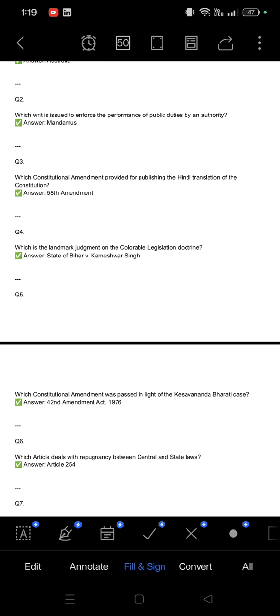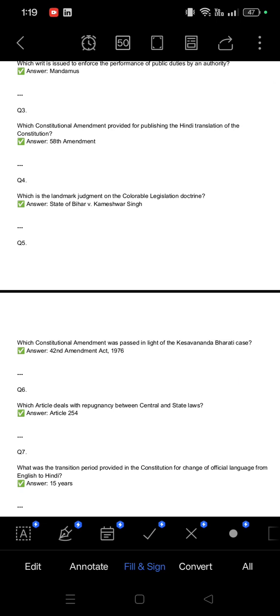Basically there are other types of writ: certiorari, mandamus, prohibition, and quo warranto. This writ can be filed under Article 226 and Article 32 of the Constitution of India.